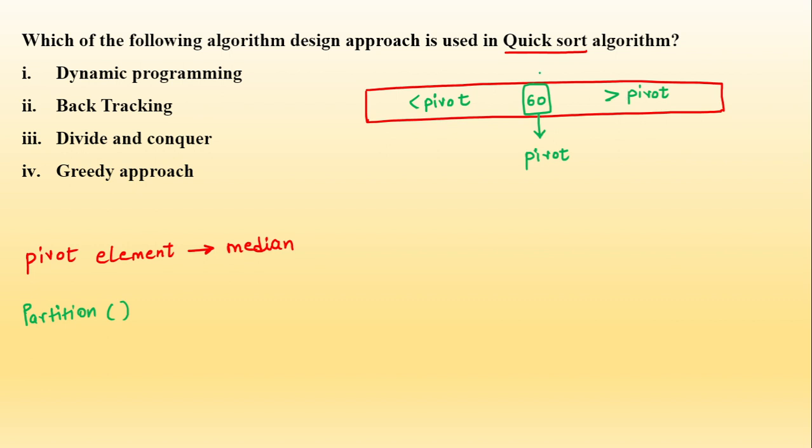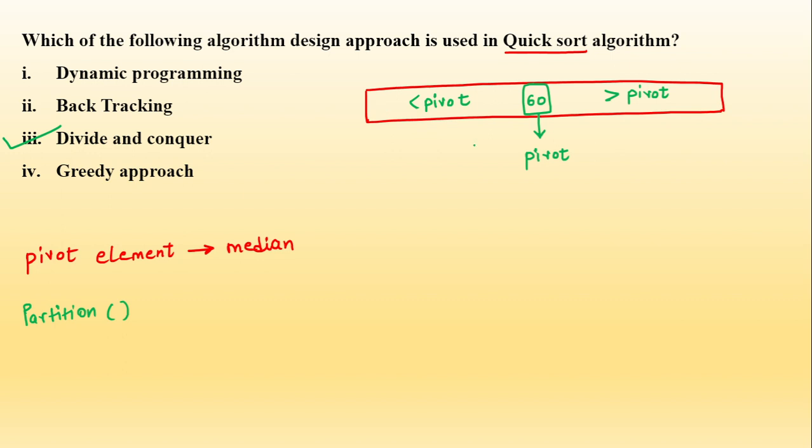So basically we are dividing our array, and then on this left hand side you will perform the same method, you will find the median of this left hand side. After that, again you will apply partition and again you will divide. So basically we are dividing our array, and then we are trying to sort the